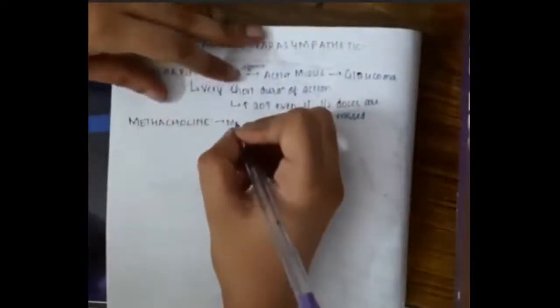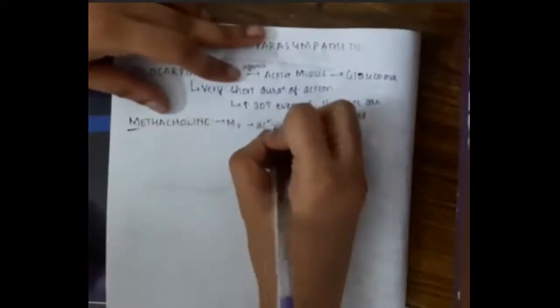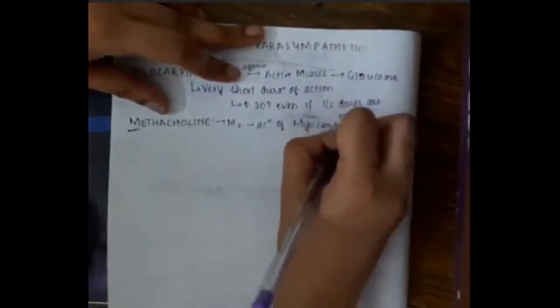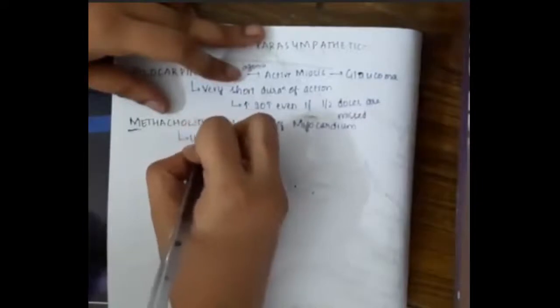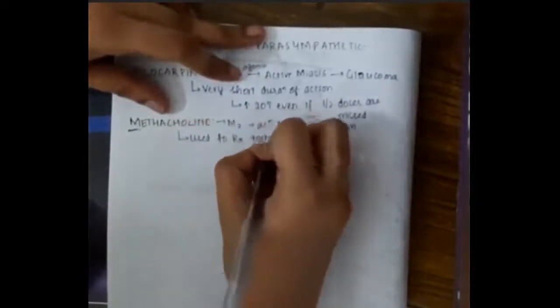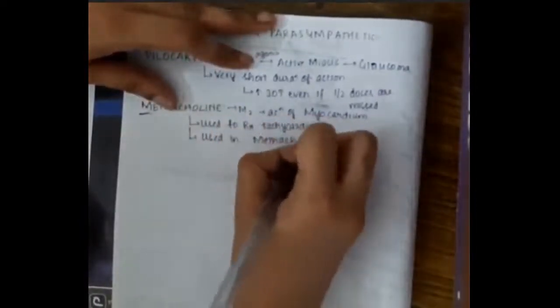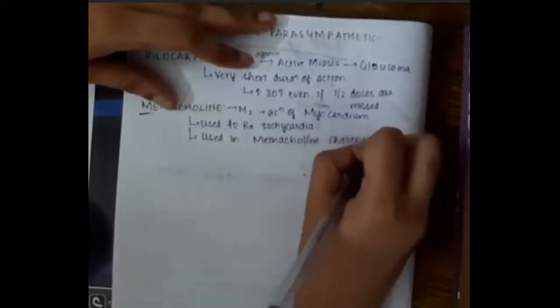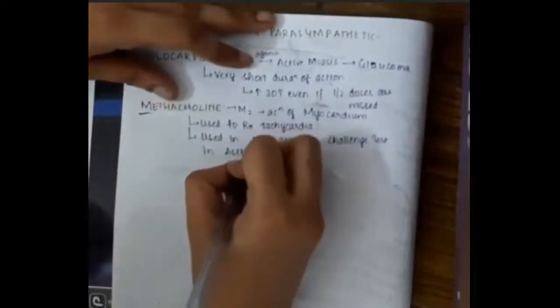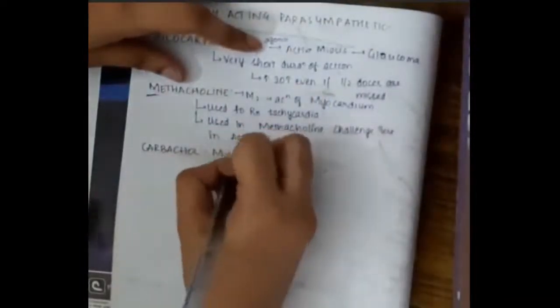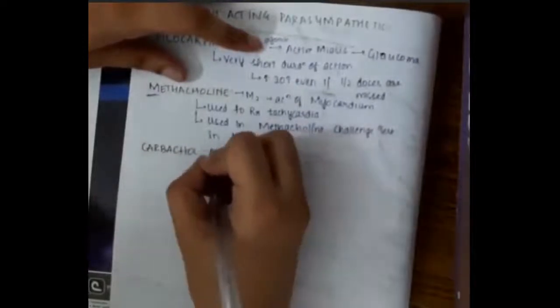Then we have methacholine. Methacholine acts on the M2 receptor and it acts on the myocardium. So M for M: methacholine, myocardium. Because it causes bradycardia, it is used in the treatment of tachycardia. And we have a test called the methacholine challenge test, which is used in asthma because methacholine causes bronchoconstriction.